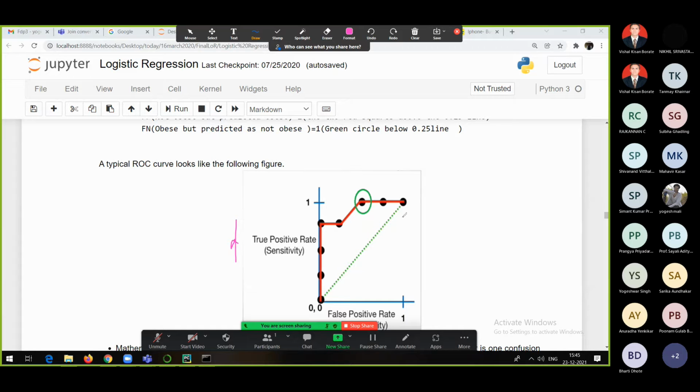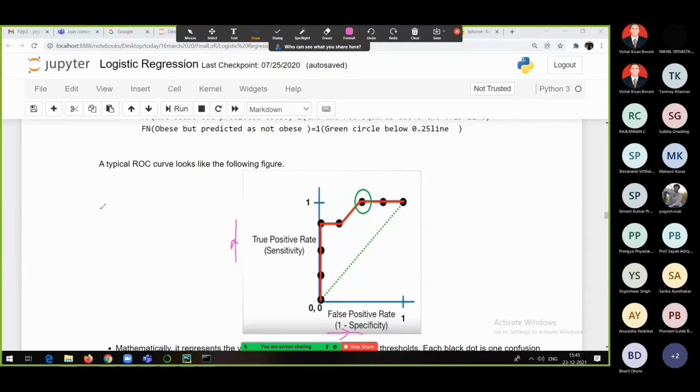And let's suppose I have taken the threshold value as 0.25. What is threshold value, everyone? Let's say I want to solve some classification problem. If the probability for some particular record is greater than 0.25, that record will belong to the positive class, otherwise the negative class. Something like this.